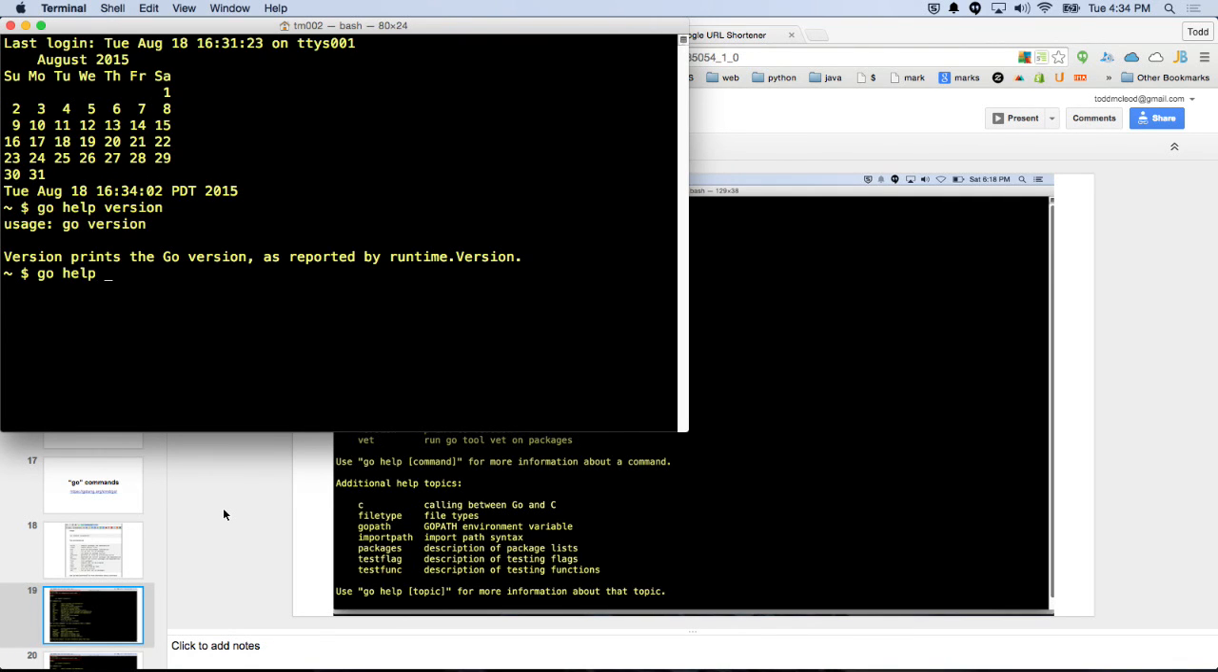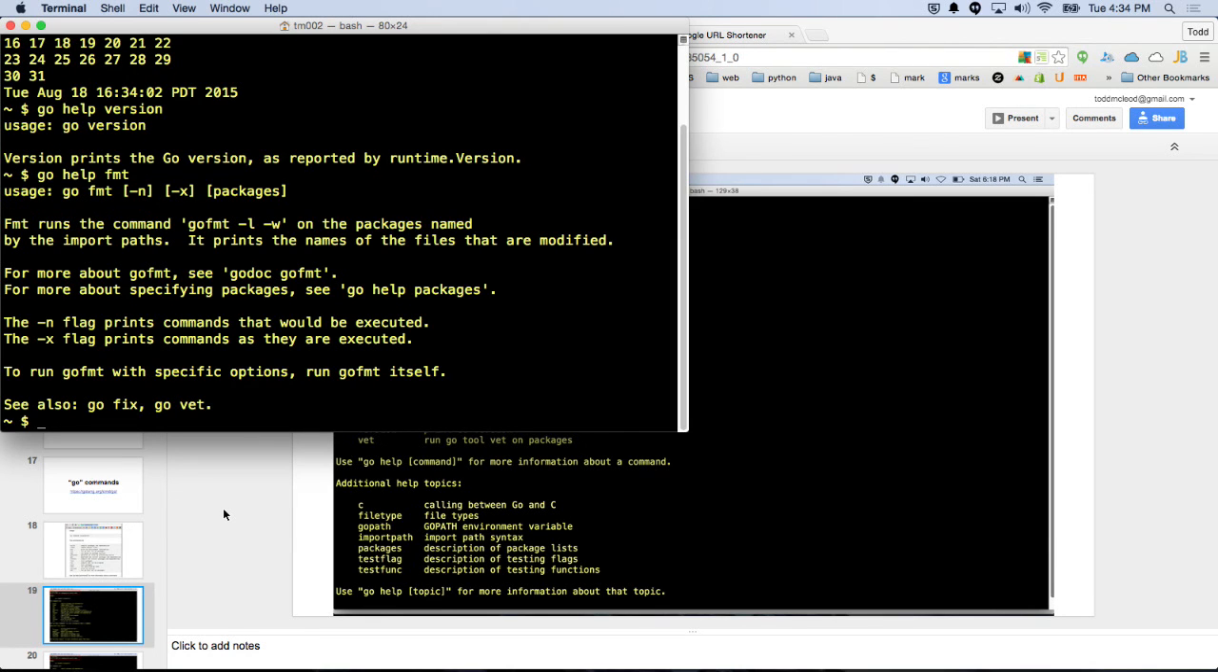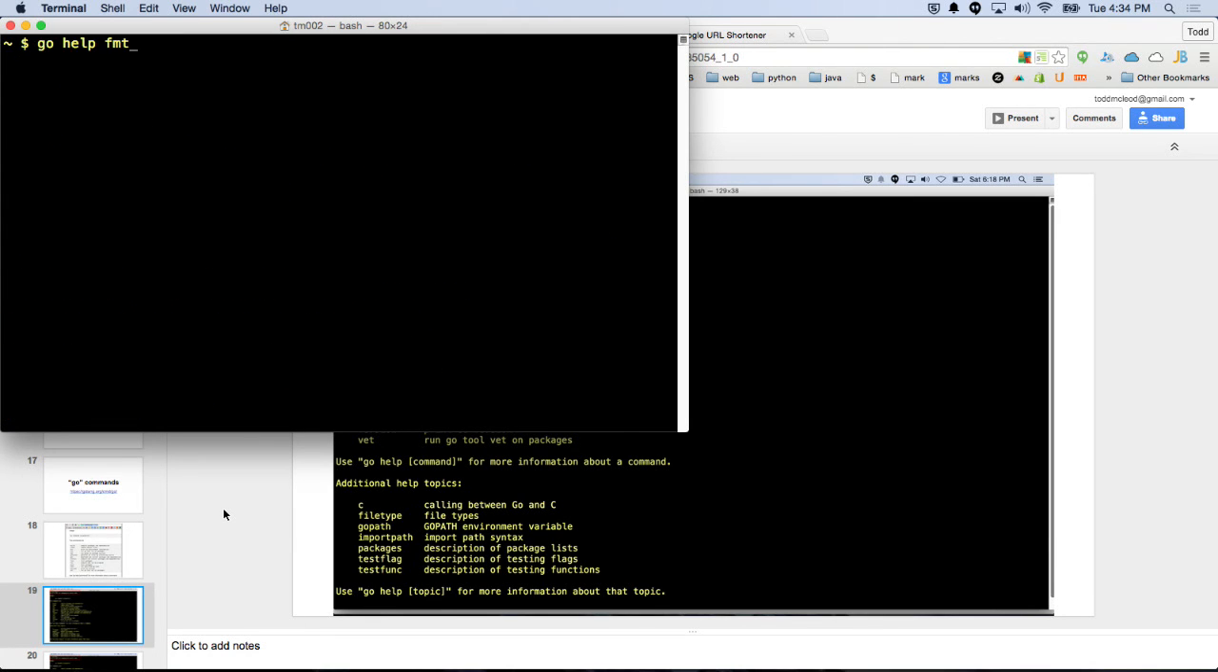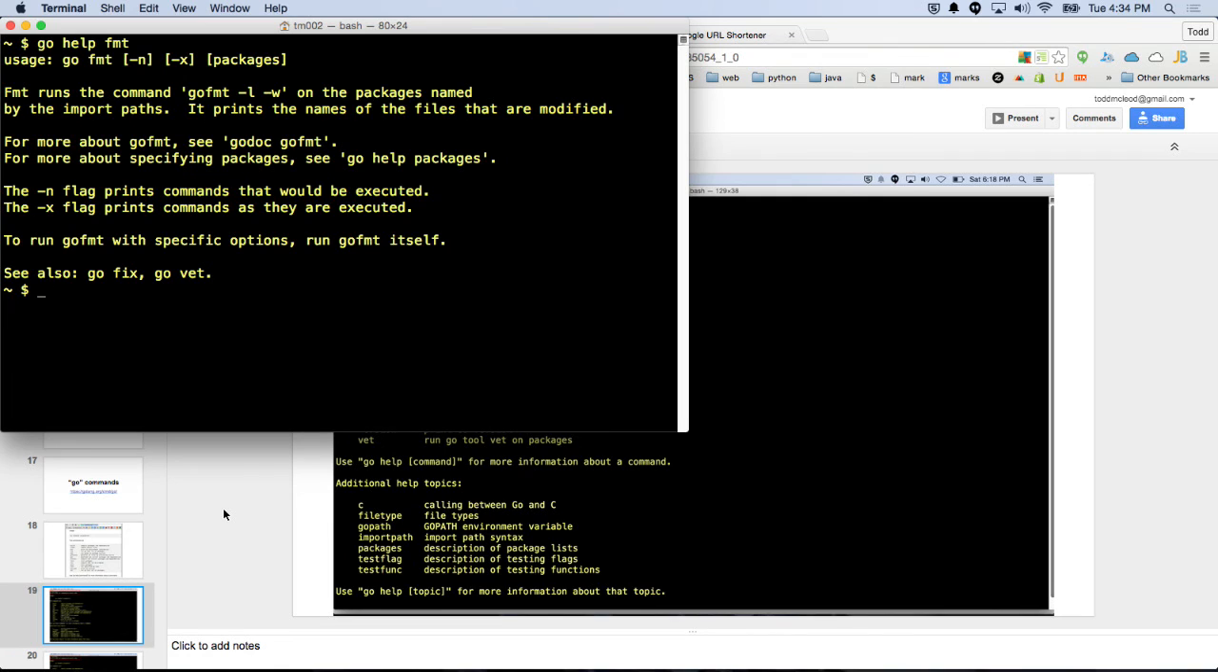What about go help fmt? I saw that was one of the commands. So let me just start over there. Fmt runs the gofmt command on the package named by the import path. It prints the names of the files that are modified. For more information about gofmt with specific options, run gofmt itself.